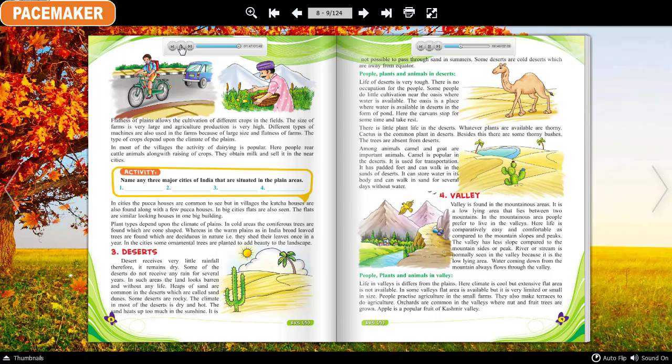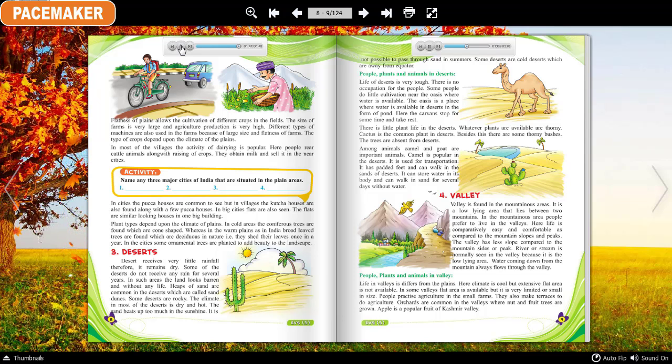Among animals, camel and goat are important animals. Camel is popular in the deserts. It is used for transportation. It has padded feet and can walk in the sands of deserts. It can store water in its body and can walk in sand for several days without water.